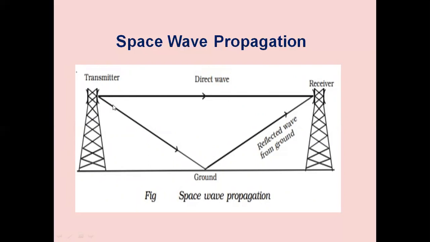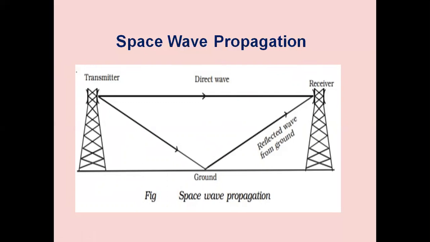Some of the waves are propagating like this, and they will be reflected by the ground, and then we have the reflected wave from the ground. Most of the transmission is through direct wave, and ground reflected wave is also taken into account. The total field strength here is equal to the sum of the direct wave and the ground reflected wave, and also sometimes the reflections from the other layers of the atmosphere.